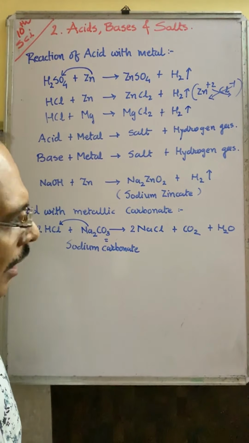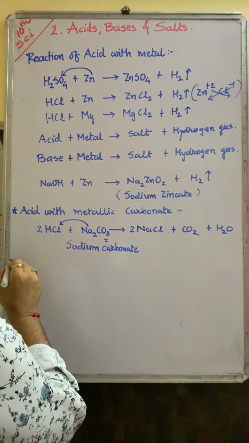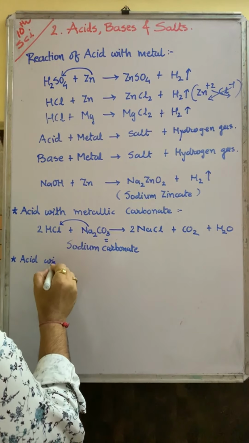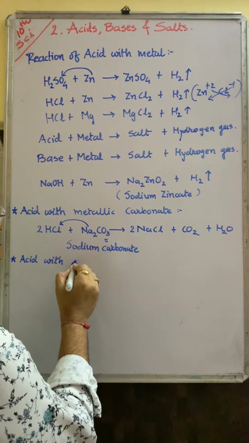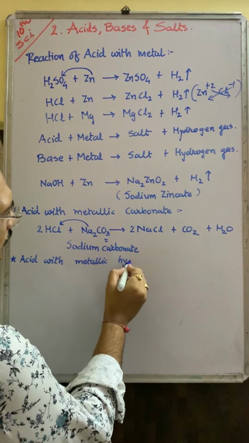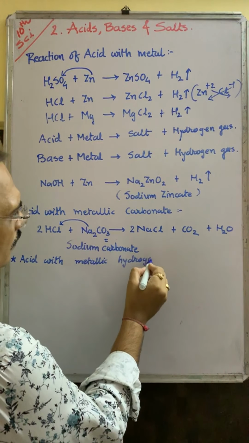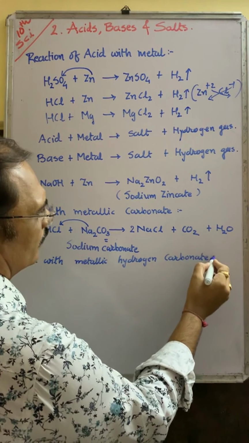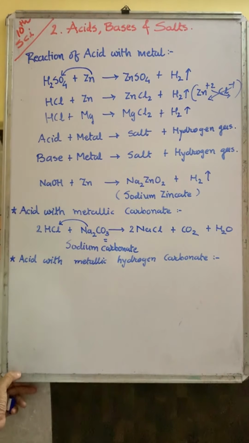Okay, now if you take acid with metallic hydrogen carbonate, then see what happens.